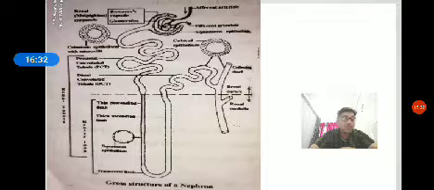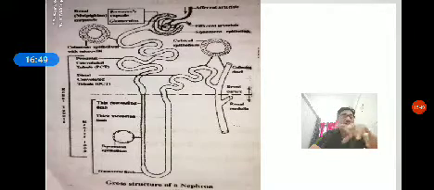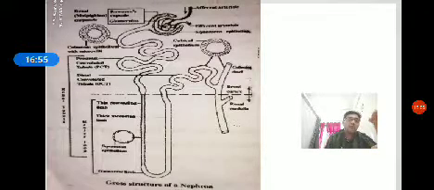Apart from this, one more structure is there called the peritubular capillaries. Before going to that, what is the collecting duct? It is a common duct. The collecting duct collects the urine from each and every nephron and finally sends it to the renal pelvis. The renal pelvis is connected to the ureter, then the ureter carries the urine and settles it in the urinary bladder.